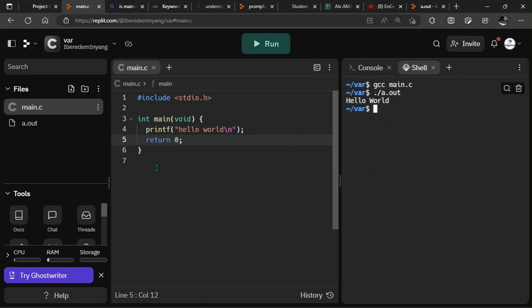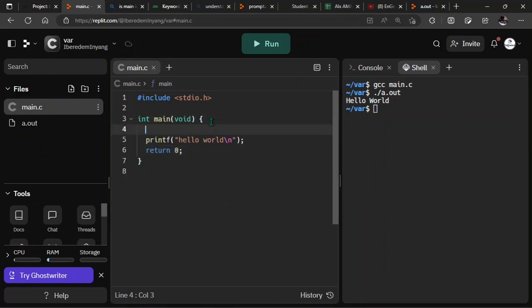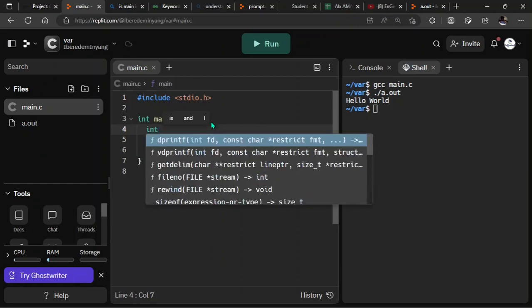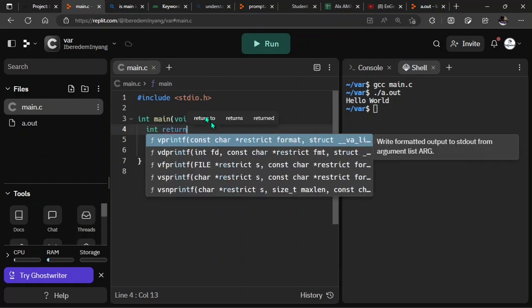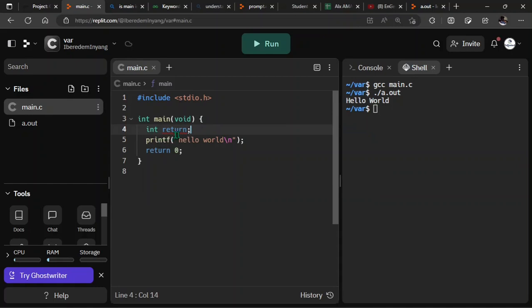So you cannot actually use a keyword to define your own parameters or define your own function or call your own variable. For instance, if I want to create a variable now and I say int, I cannot actually say int return, as return is a keyword. No, it's not going to work because this is a keyword. All right, so it's not accepted for you to use a keyword to define your own function or variable name.